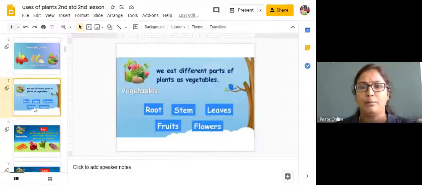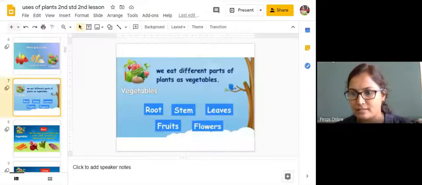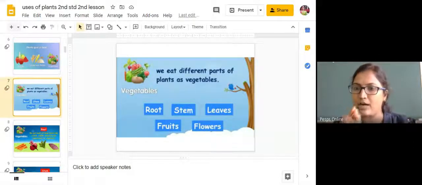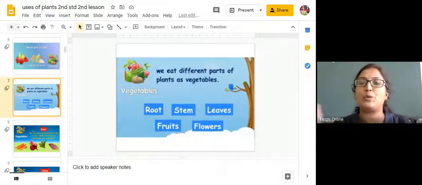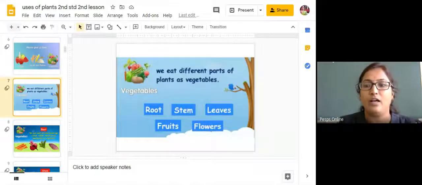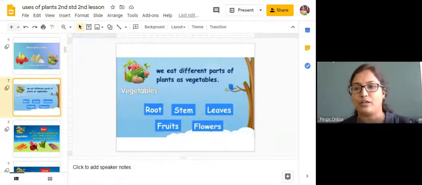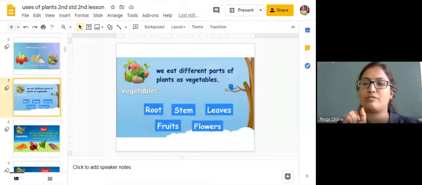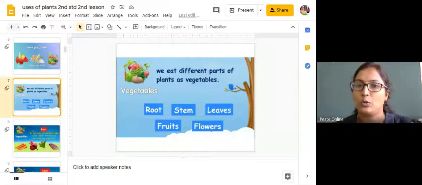If I give you the mango flowers, will you eat the mango flowers? No, right? If I give you the sunflower, will you eat the sunflower? No. Only the seed part that is present in the sunflower, that part we are using for the production of oil, right? That oil we are consuming, right? Yes. We do not have the flowers from all the plants. Only specialized plants we will choose, we will select, to have. Those plants we will study today.